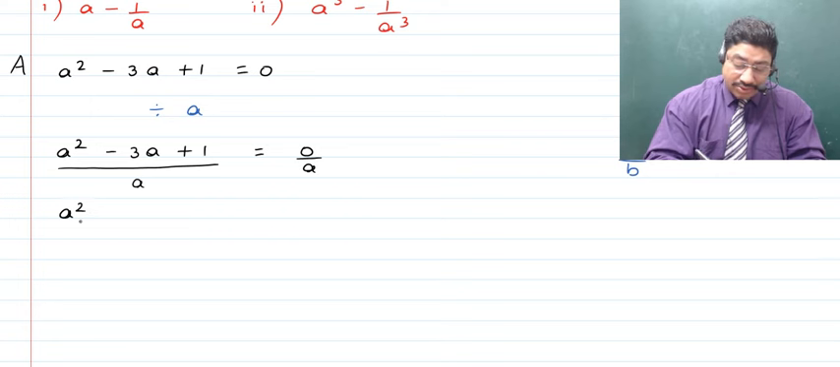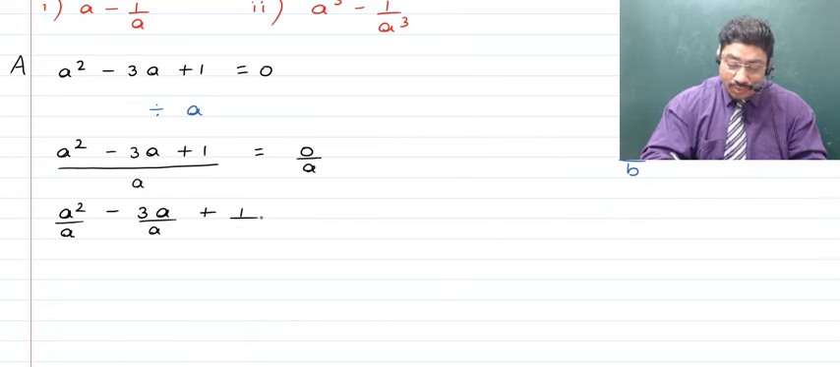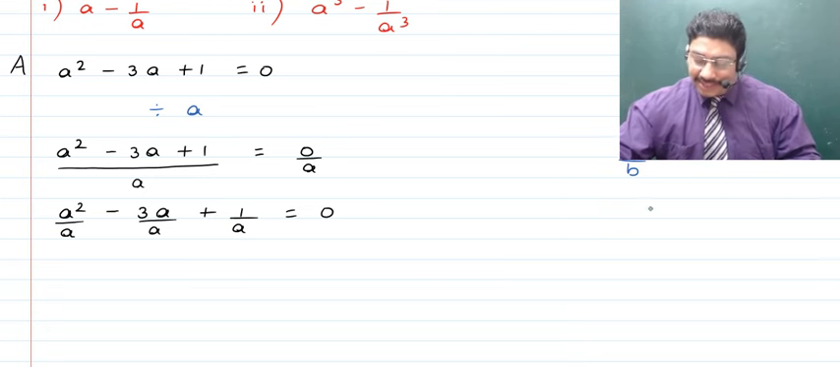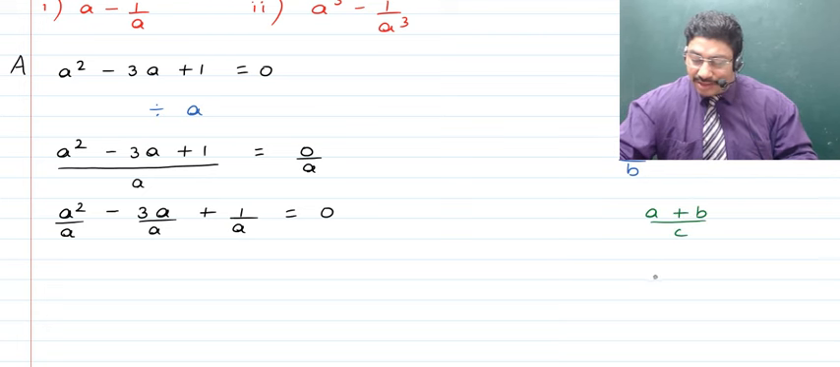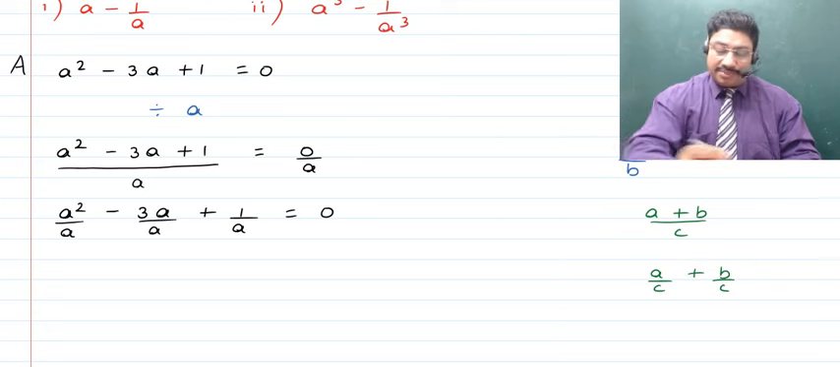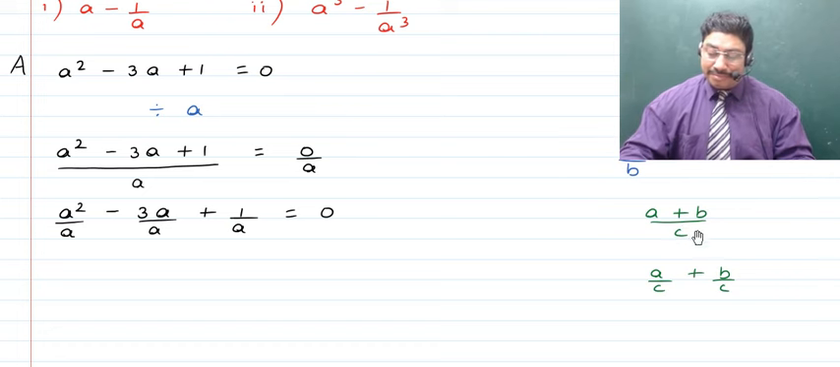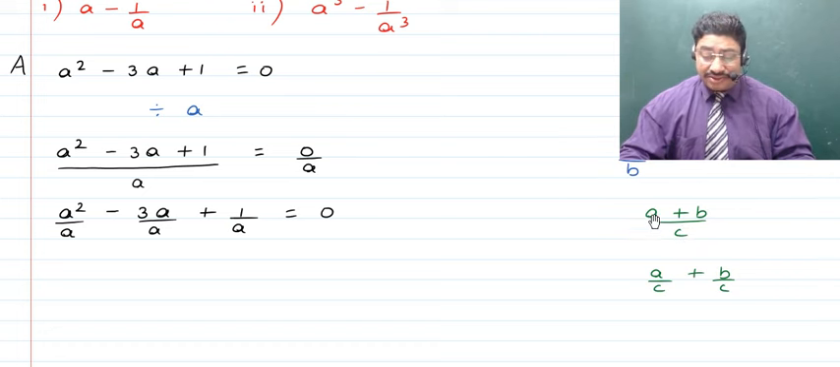So this will become equal to a square divided by a, minus 3a divided by a, and to that is going to be added 1 upon a, and on the right hand side we will get this to be 0. Now children, how does this happen? I'll tell you. If you talk about a plus b which is divided by c, then you get it to be a upon c plus b upon c, right? Now that is because when you take an LCM, you'll get back to the same, right? So when you require, you can break up the terms in the numerator to be numerator upon denominator, right?